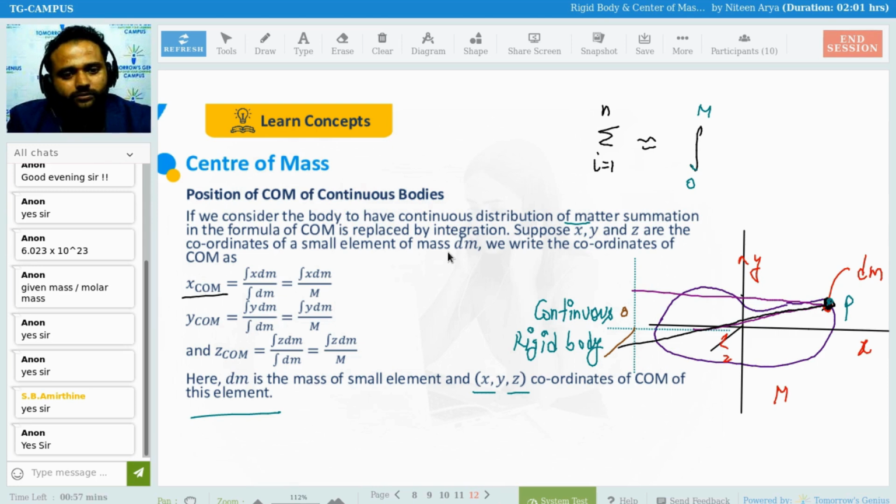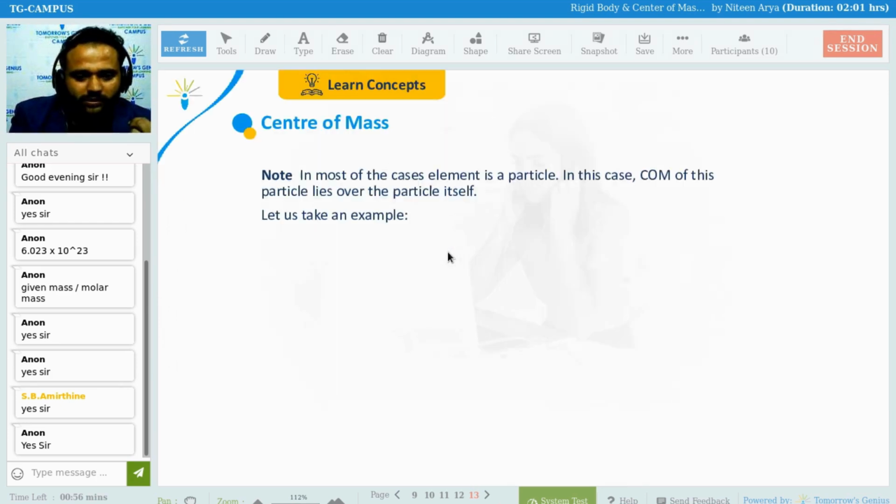Now, the main thing we are going to see is symmetric bodies: the center of mass for a rod of length L of continuous mass, for a semicircular ring, for a disk system, and for rectangular and square shapes, and different kinds of shapes we are going to see. And then after that we have the important thing, that is the cavity. So quickly we are going to see that.